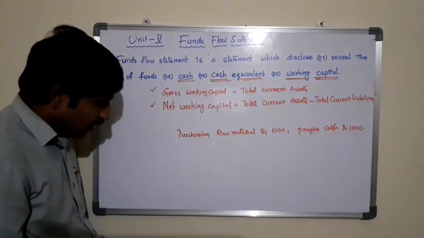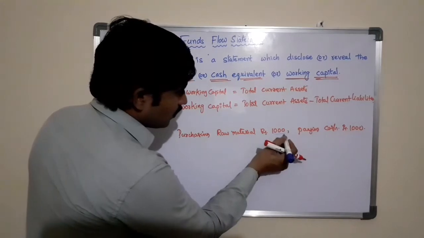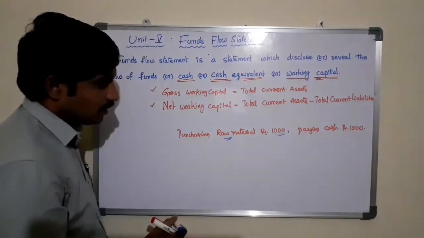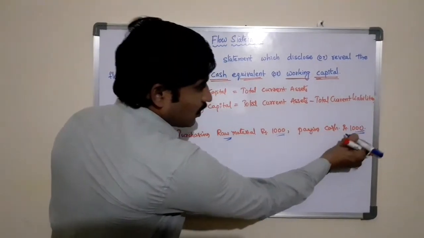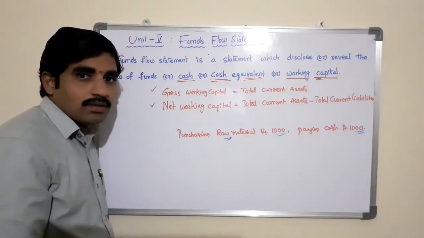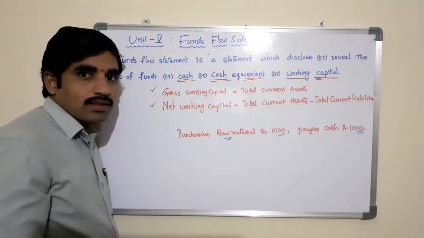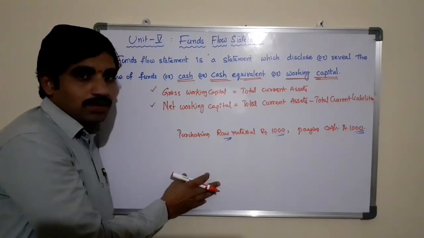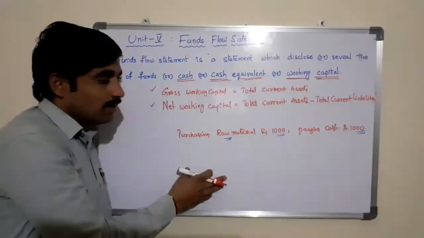So we are purchasing 1000 rupees worth of raw materials, and in return we are paying 1000 rupees to the supplier. This is one transaction conducted by the business.